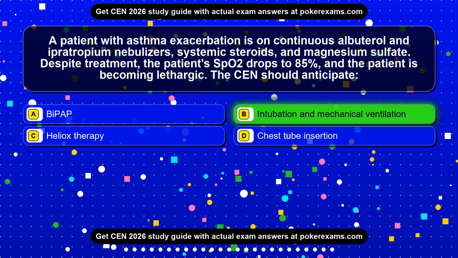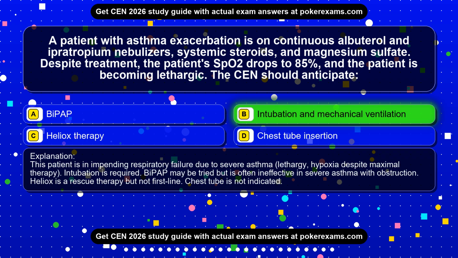Intubation and mechanical ventilation. This patient is in impending respiratory failure due to severe asthma, lethargy, and hypoxia despite maximal therapy. Intubation is required. BiPAP may be tried but is often ineffective in severe asthma with obstruction. Heliox is a rescue therapy but not first line. Chest tube is not indicated.